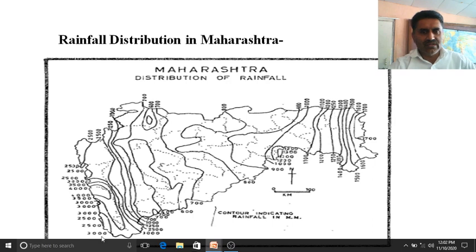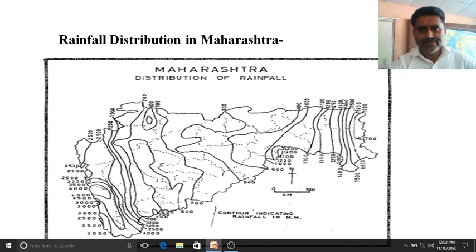The figures indicate 3000 millimeters, 2500, up to the northern part, the Thane district, where you can see heavy rainfall. But as we go into the internal part, we see 700, 800, 600, 700. Again here there is an increase. This means the inner part has less rainfall.